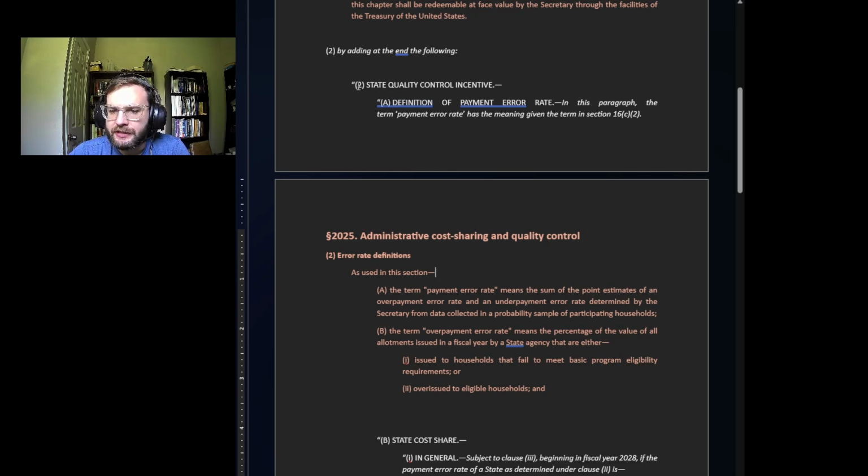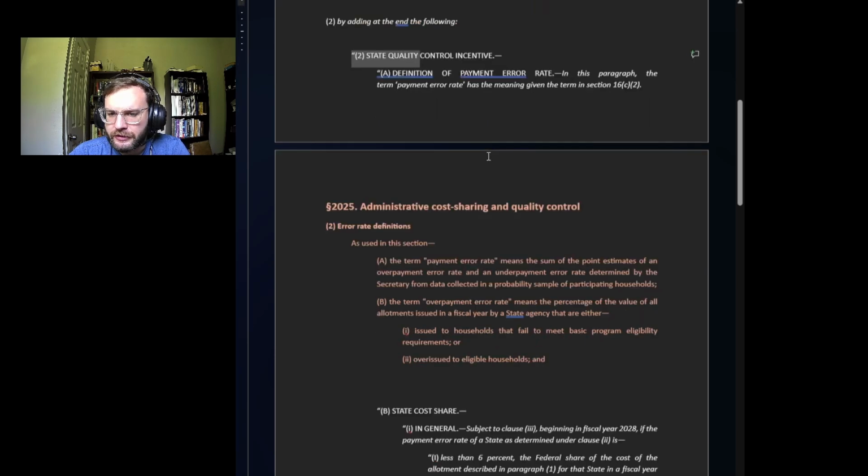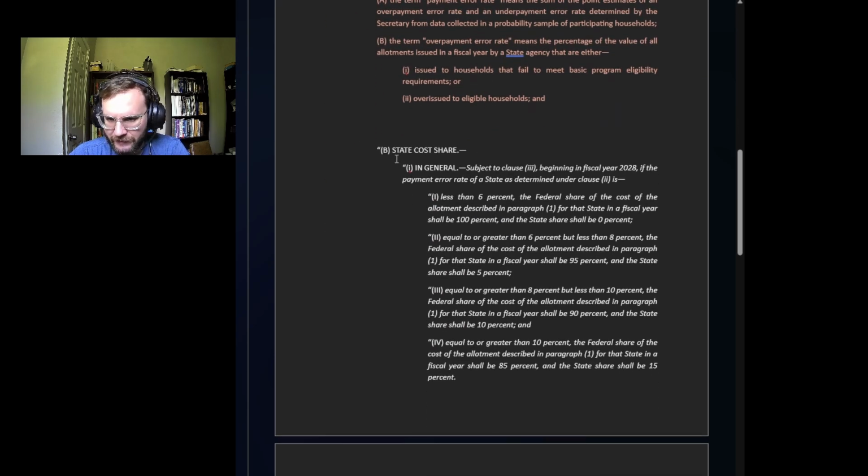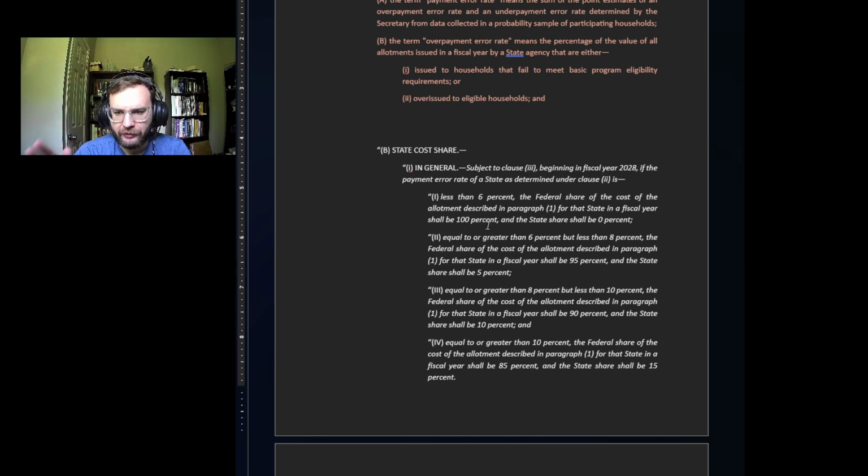And so this establishment of the state quality control incentive basically creates this state cost share. If you have states with a very low error rate, they're going to get 100% of their funding met by federal funds. If they have a high error rate, they're going to get 85% of their funding. So we'll go through what it says.